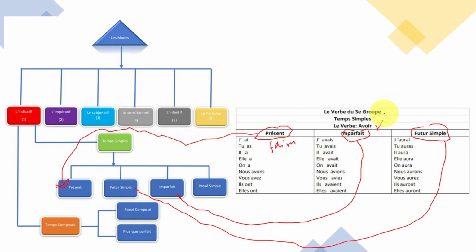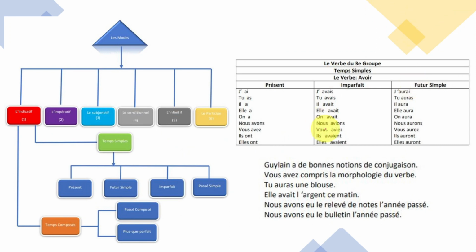So these ones are the third group verbs, the verbes irréguliers. Okay? They don't follow the rule. So for the temps simple, that's why I end up putting examples like this.